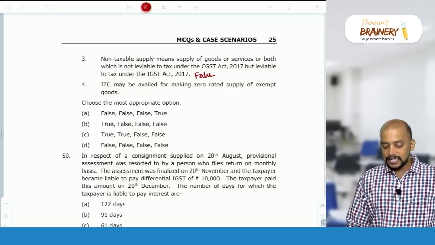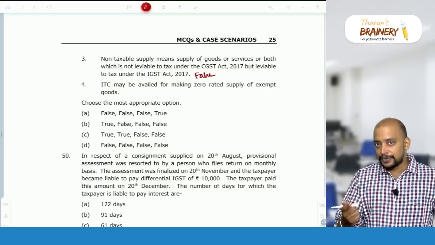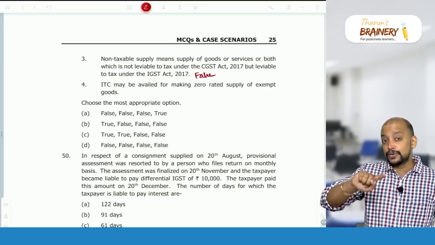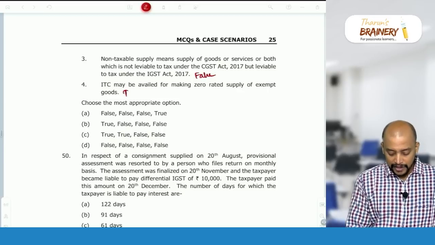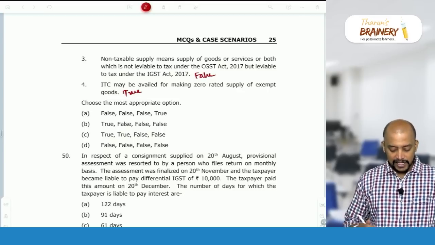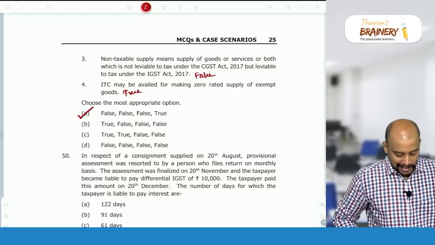False. ITC may be available for making zero rated supply of exempted goods. Yes, actually for exempted goods we cannot take ITC, but if those exempted goods are exported or supplied to SEZ, we can take ITC. So therefore this statement is true. So false, false, false, true, that is the answer. So option A is the correct answer.